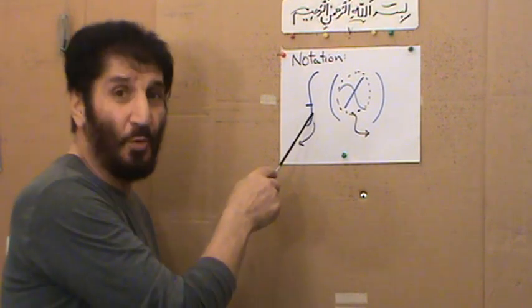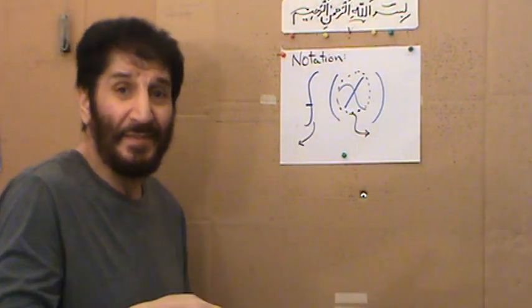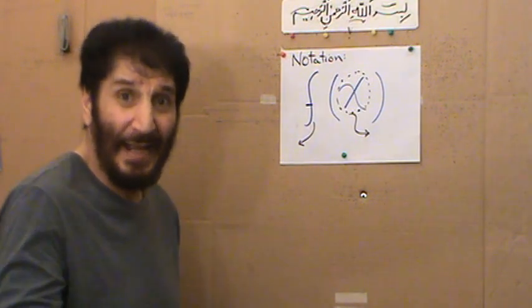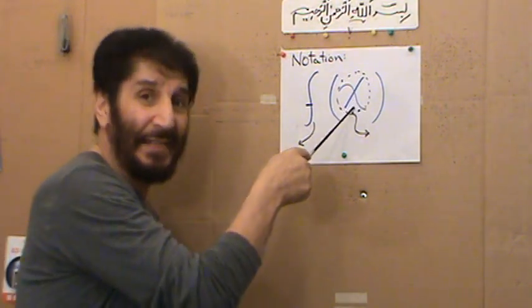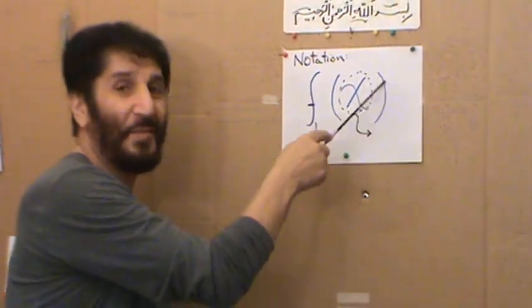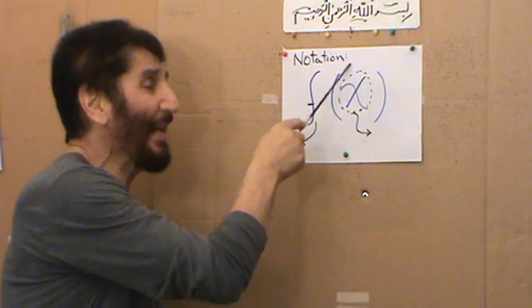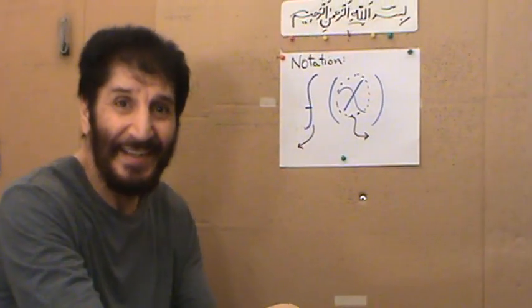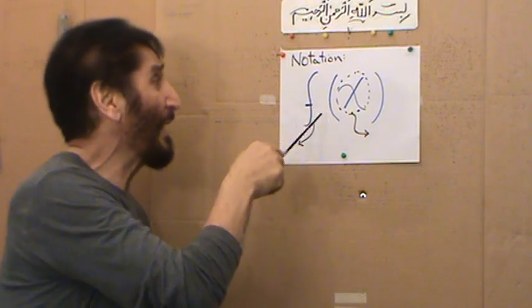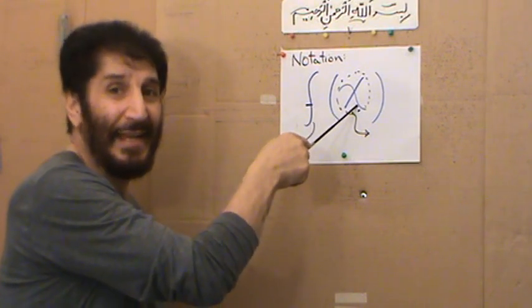So this is the rule. And the element that is selected in the range to be paired with x is f of x. You follow me? So f of x is an element in the range. That is, f tells what element should be paired with x.